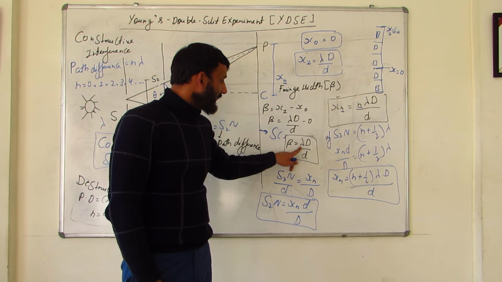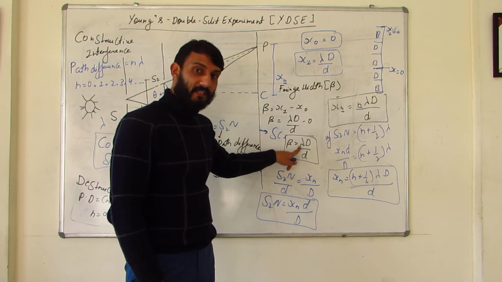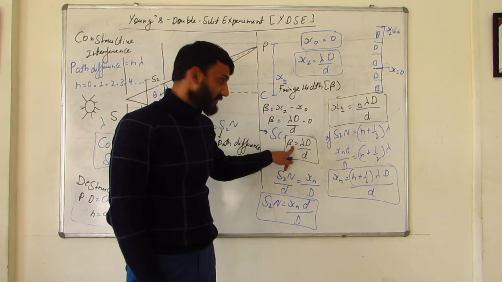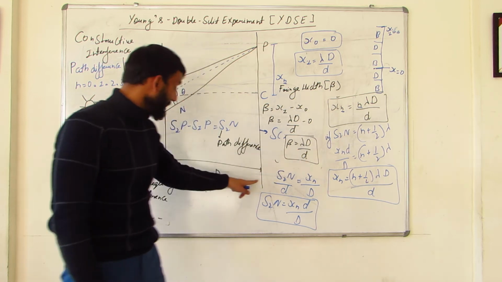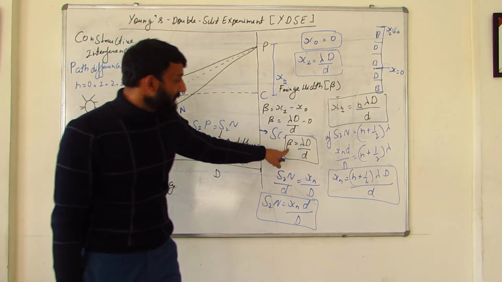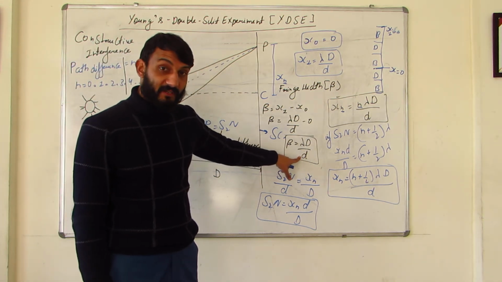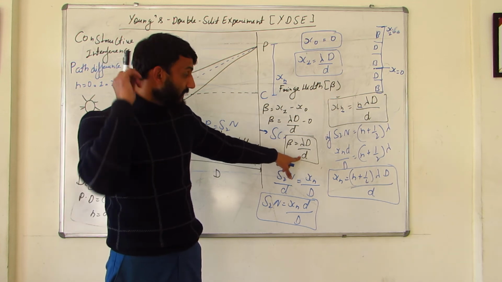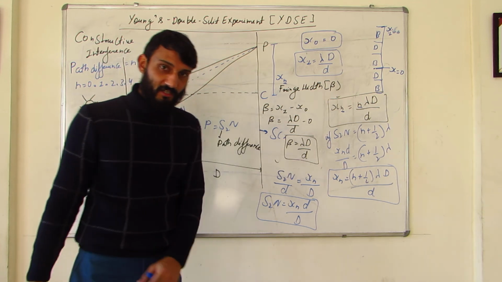Beta is equals to lambda d by d, where lambda is the wavelength. If wavelength will change, beta will change. If distance of the screen, capital D, from the slit changes, beta will change. If the distance between the slits, small d, changes, beta will change, right?